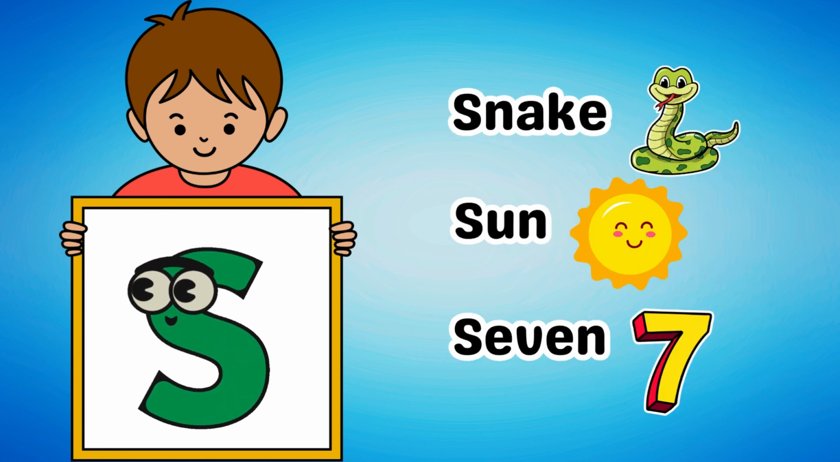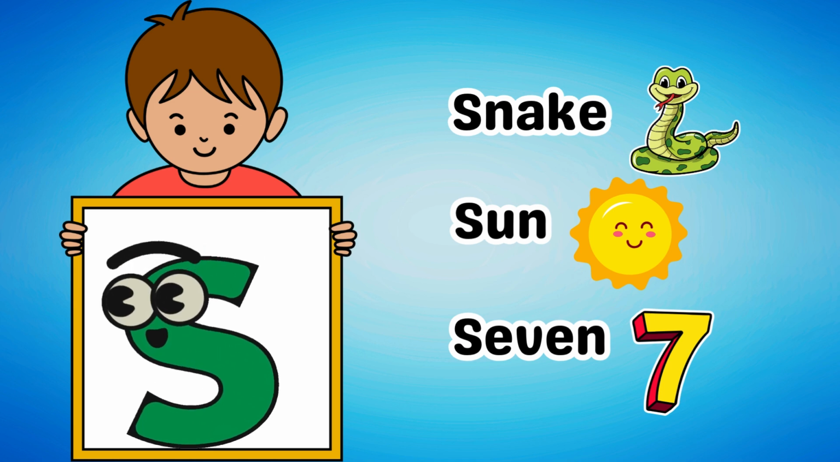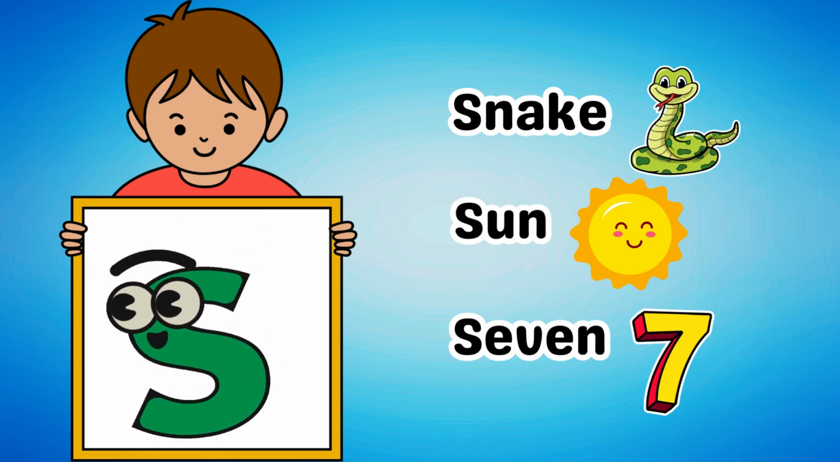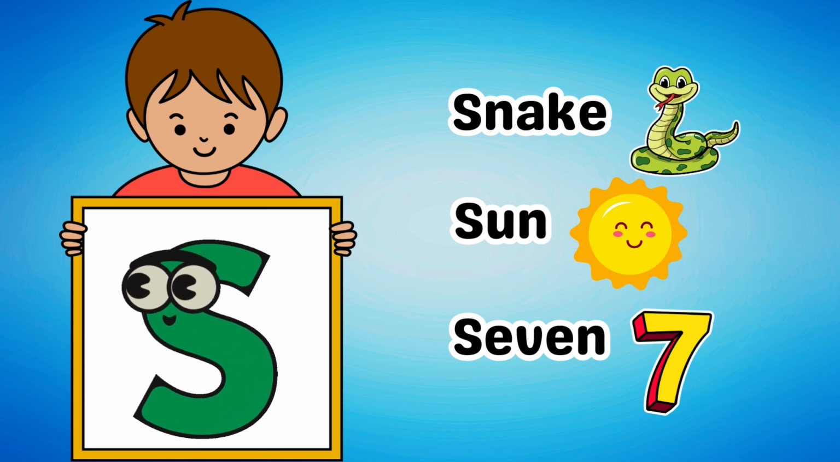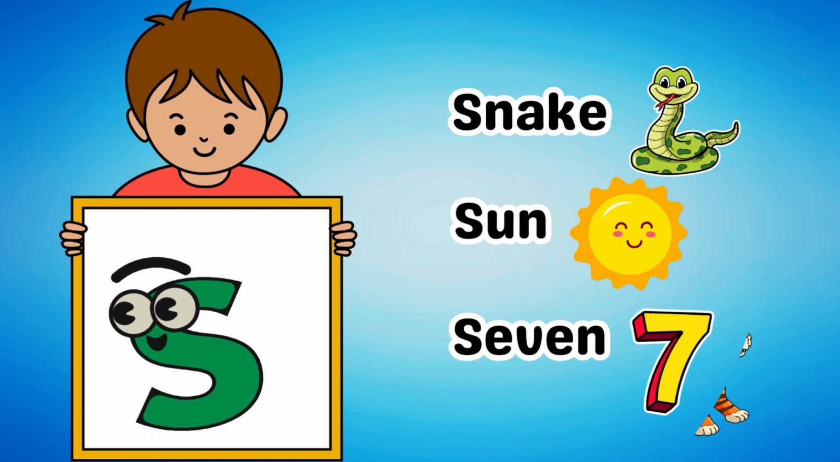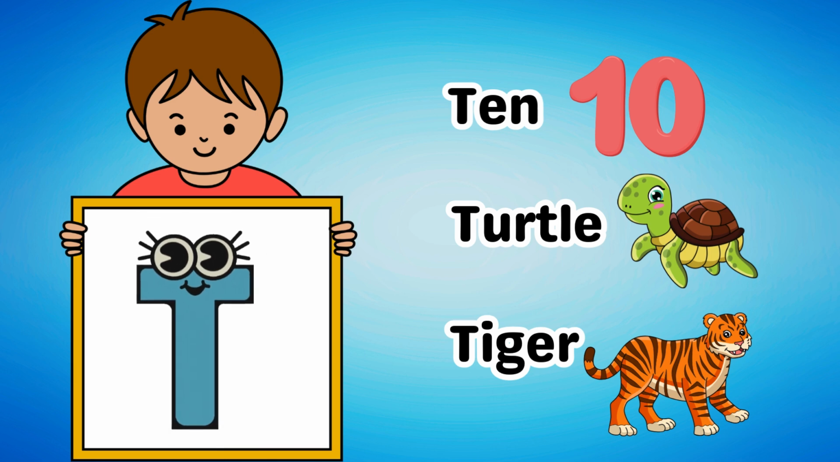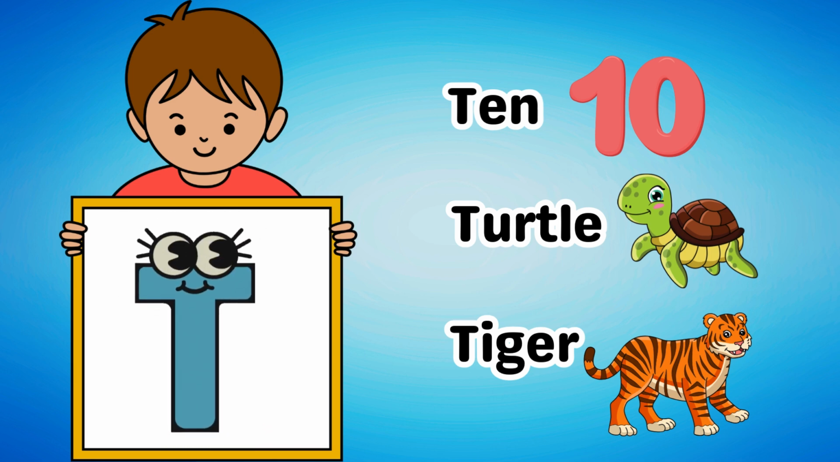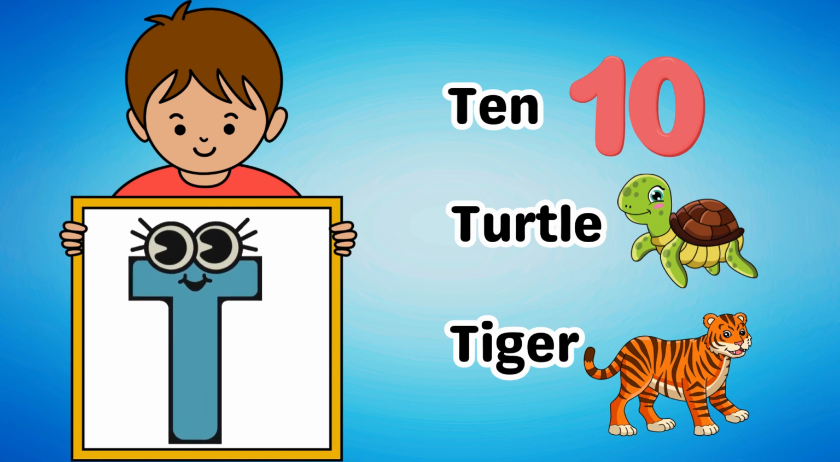After that comes the letter S. Some examples of words that start with S are snake, sun, and seven. Up next is the letter T. Some examples of words that start with T are ten, turtle, and tiger.